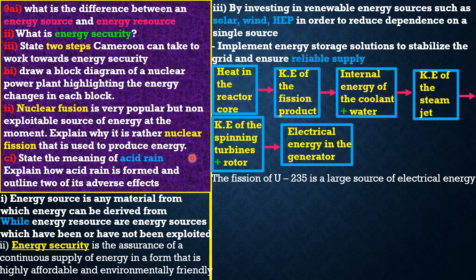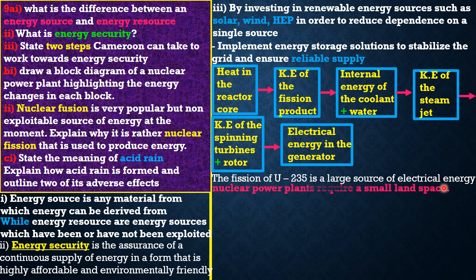Okay, let's dive in. The first advantage, guys, is that the fission of uranium 235 is a large source of electrical energy. In other words, with nuclear fission, a large amount of energy is produced. That's why we use nuclear fission. That does not say that the other method does not produce energy, guys. Both methods are used to produce energy, but we are trying to look at the advantage of nuclear fission.